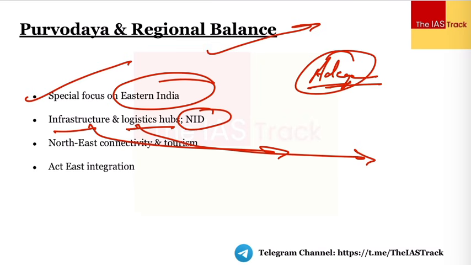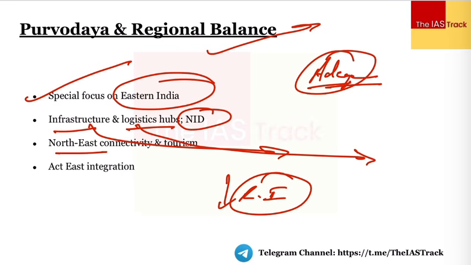Here the simple objective is that whatever the economic potential of the northeast states or the eastern states is, we unlock it, to unlock the economic potential of these areas and reduce the regional imbalance which we have, right? So that is why people are coming to Delhi and to these places for employment, because those places where they originally live, they don't provide adequate livelihood opportunities. So we need to focus upon balanced regional development, simple as that.